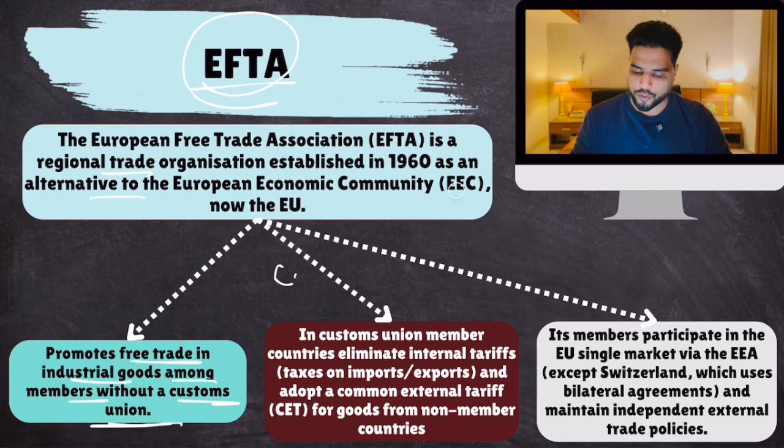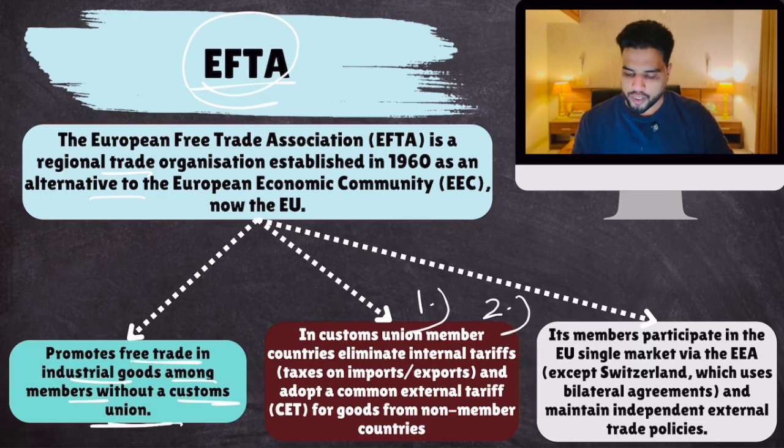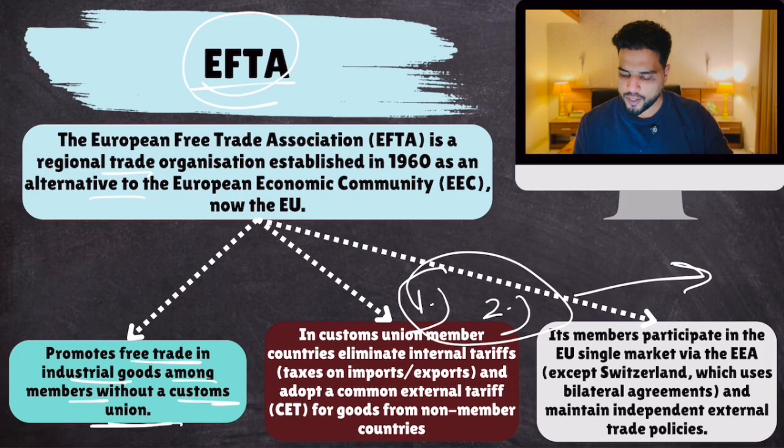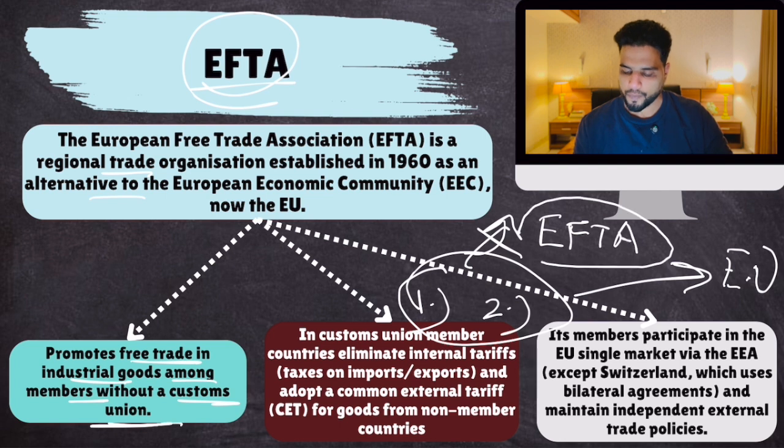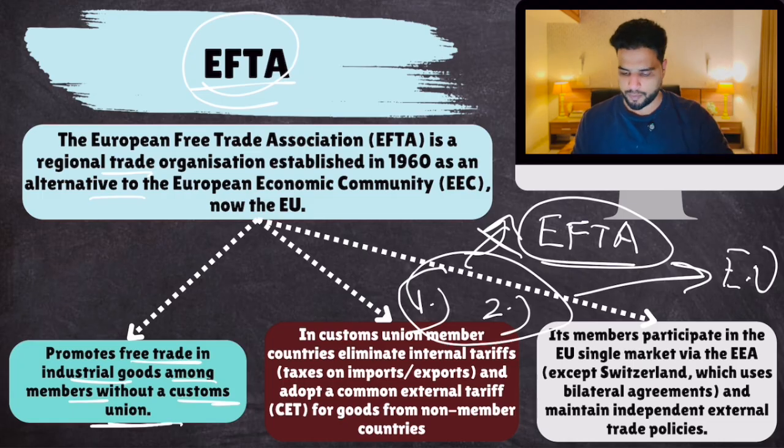Now you know what a customs union is. There are two conditions for a customs union. Condition number one, no internal duties, tariffs. And when trading with an external country, common tariffs. Okay, these are the two conditions. These two conditions are satisfied by the European Union, but are not satisfied by the European Free Trade Association. Iceland can charge a different customs duty. Liechtenstein can charge a different customs duty. Okay, so remember this part.